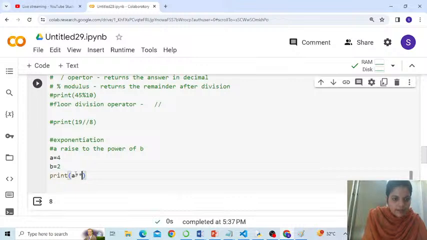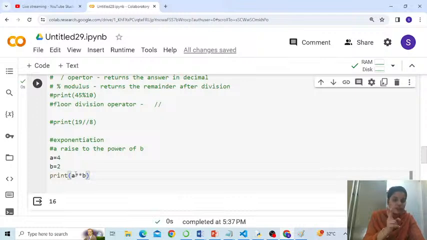And A, B, so that's 10, 16. 4 raised to the power 2. Okay, fine. I stopped the discussion of arithmetic operators here, people. So these are the 6 to 7 or maybe 8 types of arithmetic operator: plus, minus, multiply, divide, modulus that returns the remainder, division and floor division. Although divide I already said, but division and floor division, division return answer in decimal, but floor division goes one step ahead. After dividing, it takes floor value of the answer. Correct? Double asterisk, that's for exponent. That means something raised to the power of something. I hope you got it.